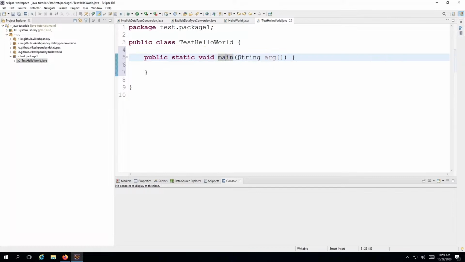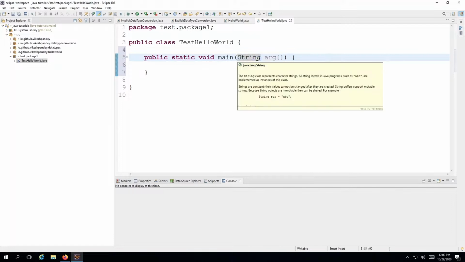Java will expect you to supply a string array argument. We covered arrays in a bit of detail in the previous lectures, and we will cover arrays in the next lecture in great detail. But as we discussed, an array is basically a sequence of characters or words or integers or anything, right? So this is the mandatory parameter which you need to write as is. This parameter name can be anything, obviously. It can be arg, args, or whatever you want to write it as. But the basic fundamental is that Java will supply all the command line arguments using this particular string array. That's why you need to provide this.